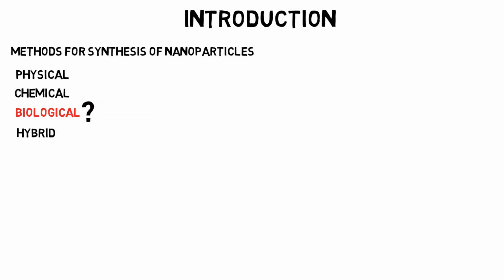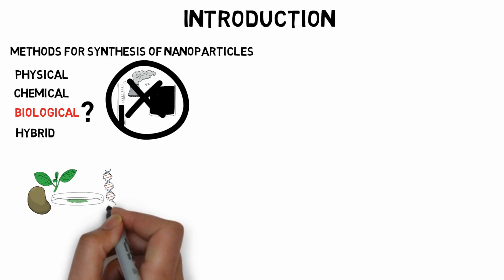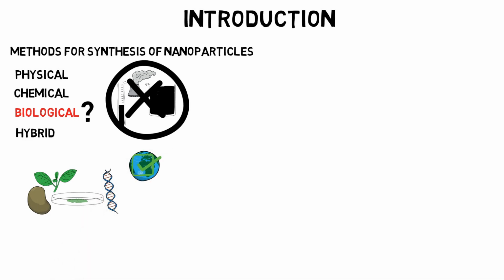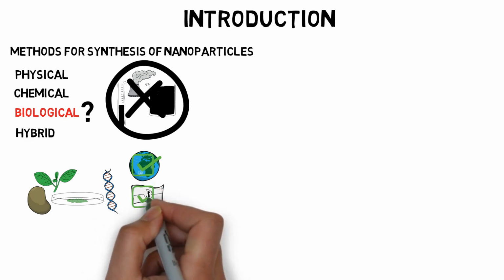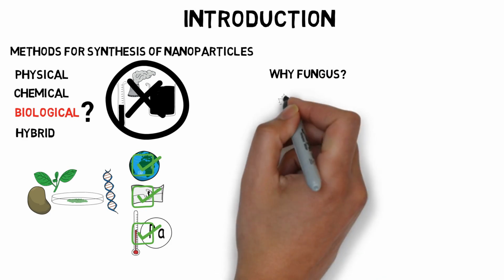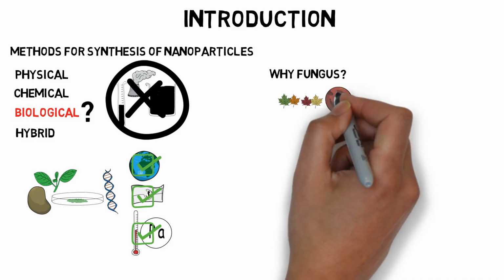Why do we use the biological route? Because it does not involve any harmful or toxic chemicals. We are using biological sources, which means this method is eco-friendly, it's economic, and the reaction takes place at room temperature and pressure. Now, why are we using fungus over leaf extract or other sources? Well, it helps in preventing the seasonal barriers which might alter the results.